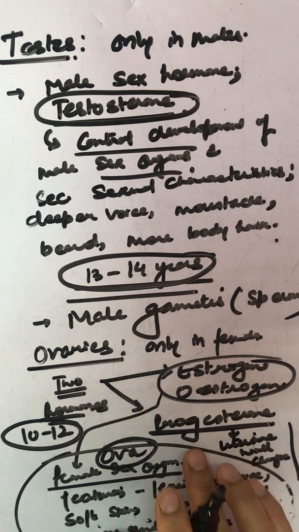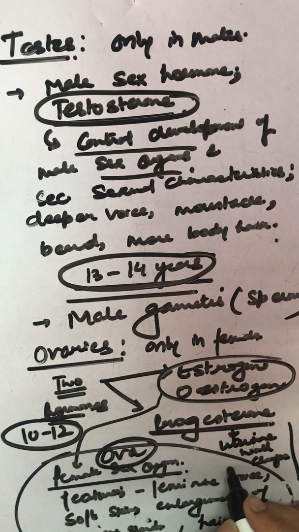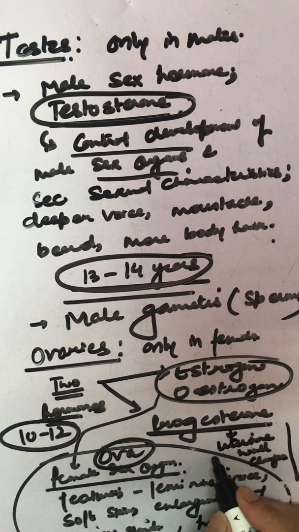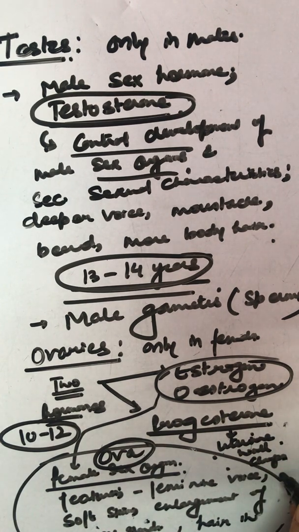Because this is mainly a hormone that is more or less related to pregnancy, because it helps in maintaining the uterine wall during pregnancy, and it starts the menstrual cycle, and helps in breaking the uterine wall, which is responsible for the onset of flow of the menstrual cycle. So this is about the hormones.